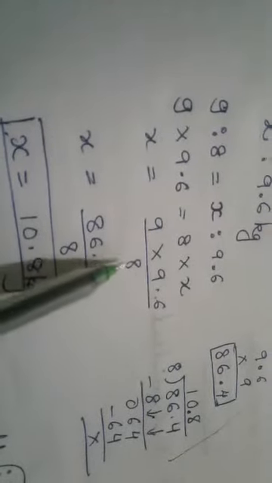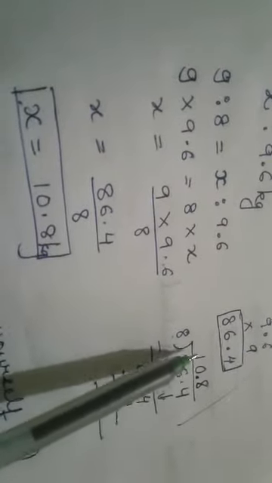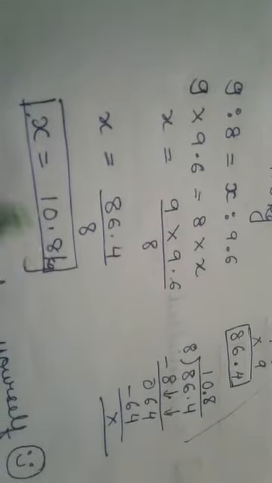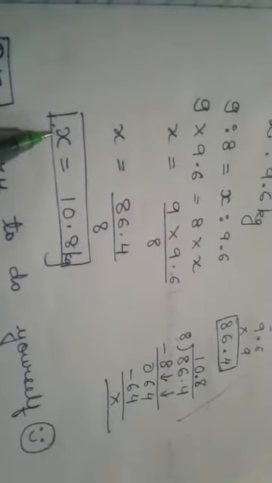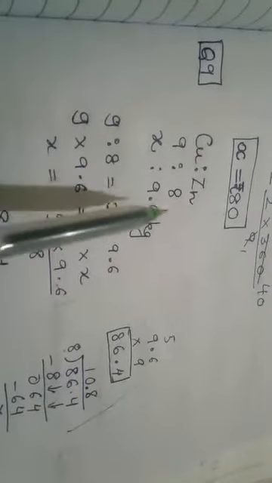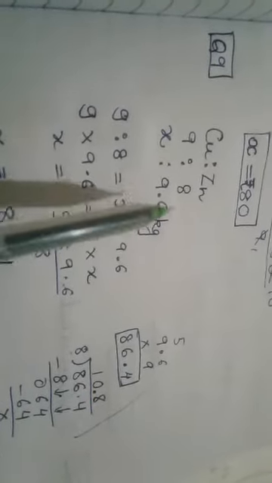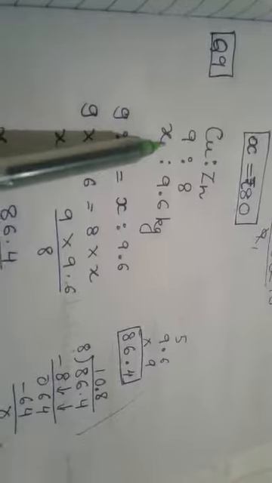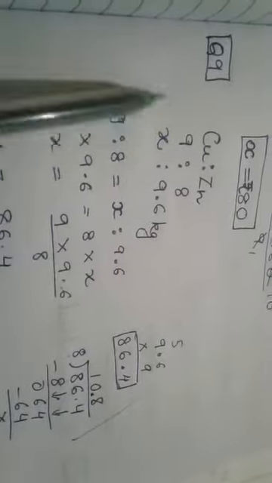So 9 into 9.6 upon 8, 86.4 upon 8. Divide it and you will get it. You can see the division I have done for you. So the answer you get is 10.8 kg. So the weight of copper is 10.8 kg. Remember, in the exam it might come that the weight of copper is given and you have to find the weight of zinc. Sometimes the weight of copper may be 8.6, 5.6, 9.6 or 10.6, and you have to find zinc. So take care of that.